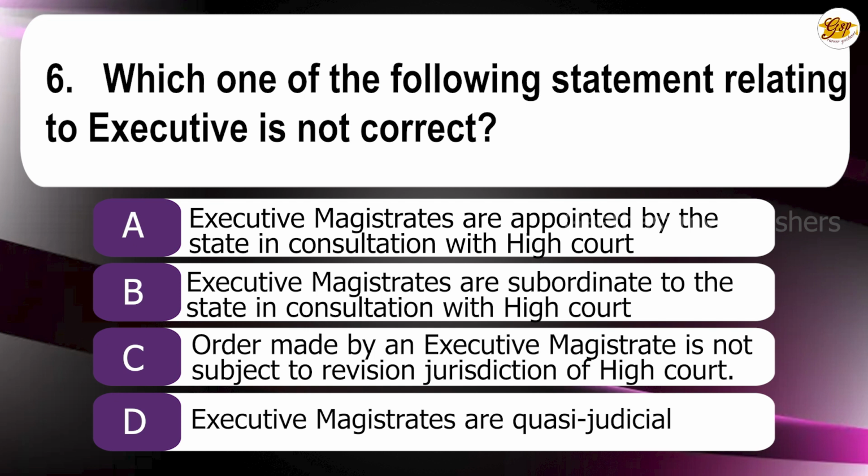Sixth question. Which one of the following statements regarding executive magistrates is not correct? A. Executive magistrates are appointed by the state in consultation with the High Court. B. Executive magistrates are subordinate to the state in consultation with High Court. C. Order made by the executive magistrate is not subject to revision jurisdiction of High Court. D. Executive magistrates are quasi-judicial. The correct answer is C. Order made by the executive magistrate is not subject to revision of jurisdiction of High Court.